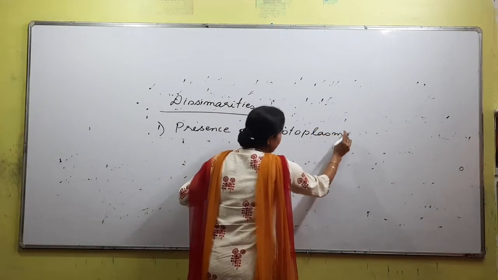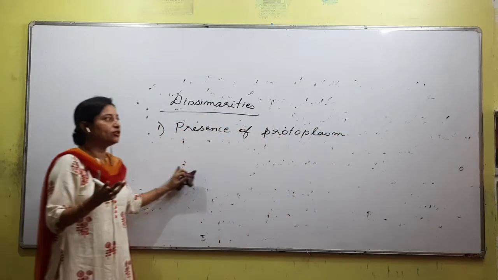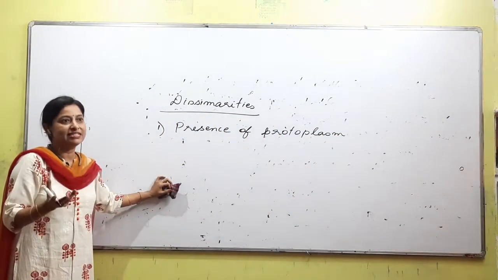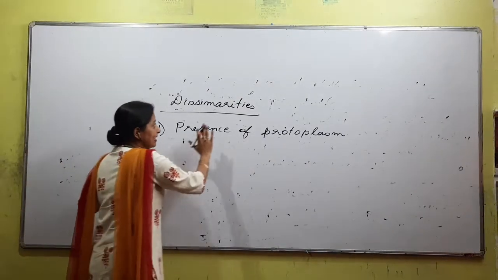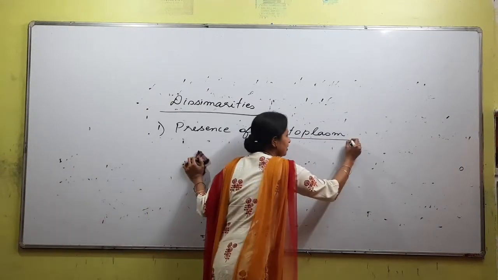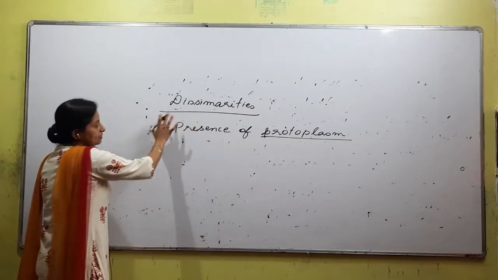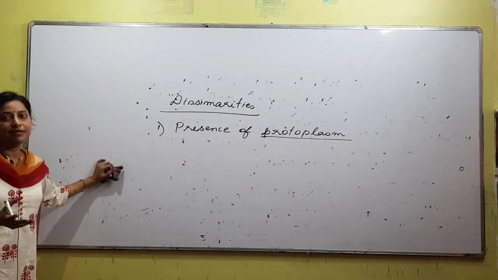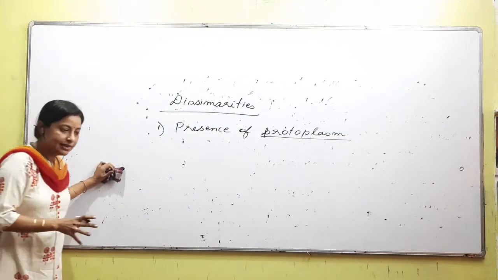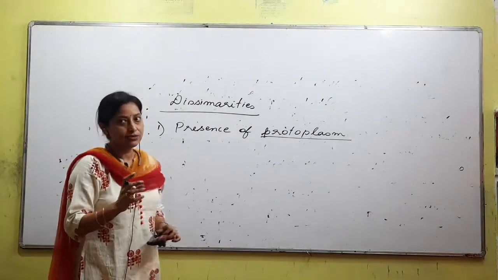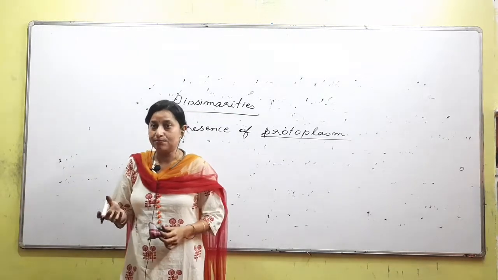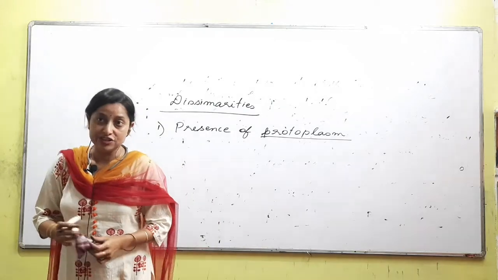So what we understand about a cell, right? The living cell is the basic unit. So what is its living content? Protoplasm. So the non-living does not have protoplasm, but the living has protoplasm.